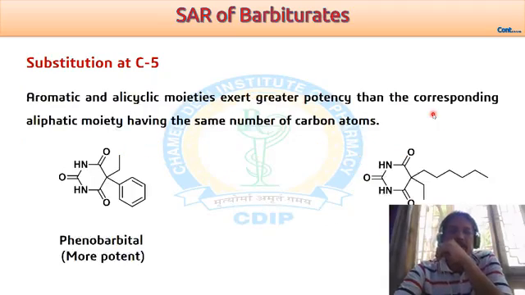Then substitutions at the 5 position in the form of alicyclic or aromatic groups versus open chain. So if it is an aromatic or alicyclic moiety, then they exert much more potency as compared to the open chain substitutions. Both have 6 carbons, but phenobarbital is more potent as compared to hexethal.